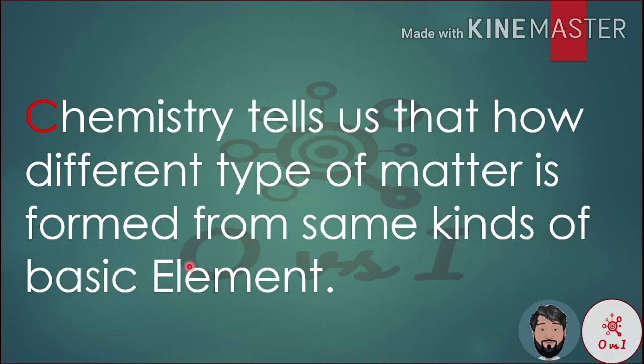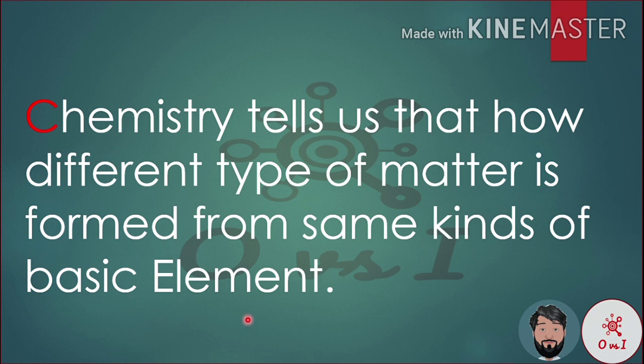We have seen that chemistry is only the name of reaction. But before that, we will see chemistry tells us how different types of matter are formed from the same kinds of basic elements.